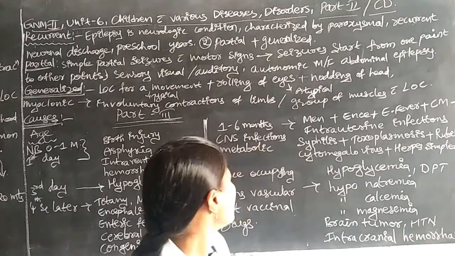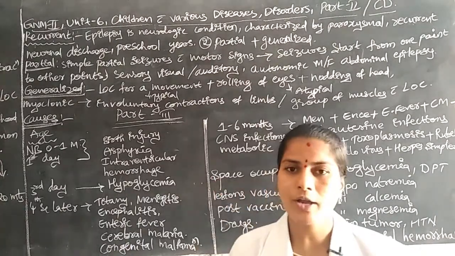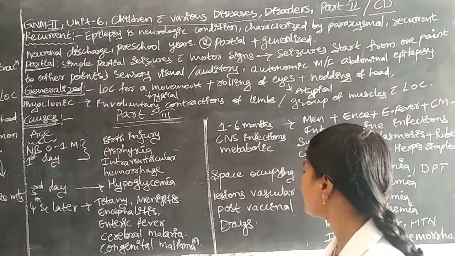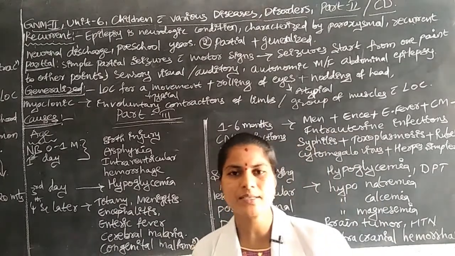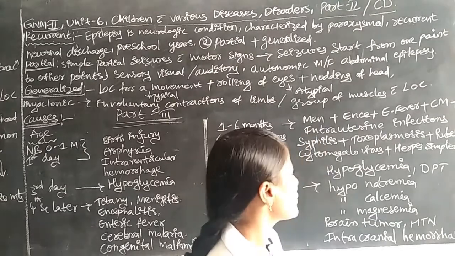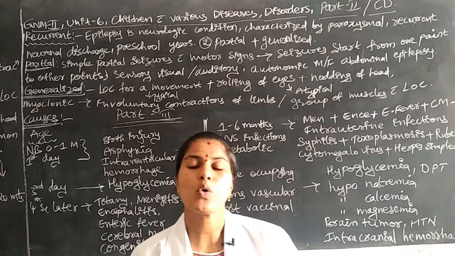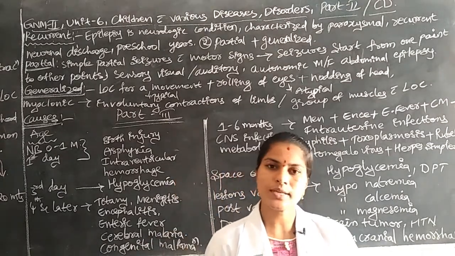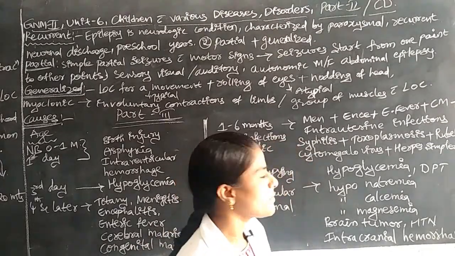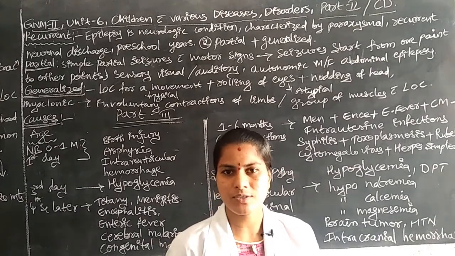Sometimes space-occupying lesions or vascular lesions, or hypoglycemia, where blood glucose levels decrease. Due to these reasons the children may be affected by convulsive disorders.